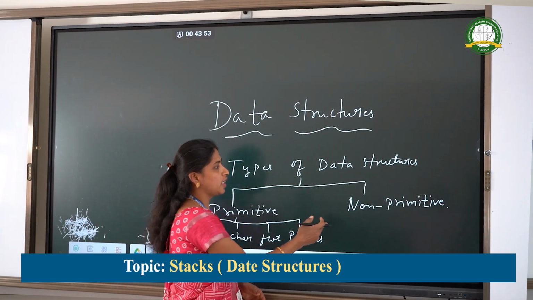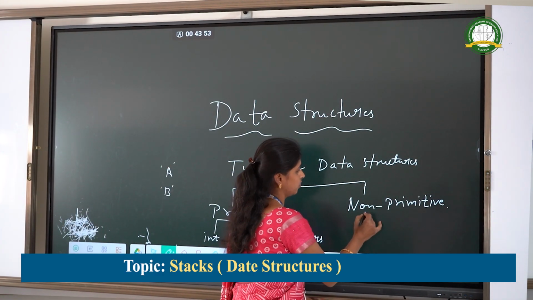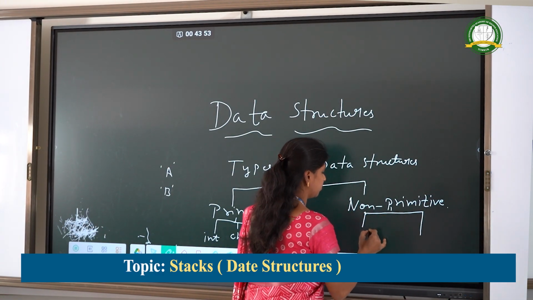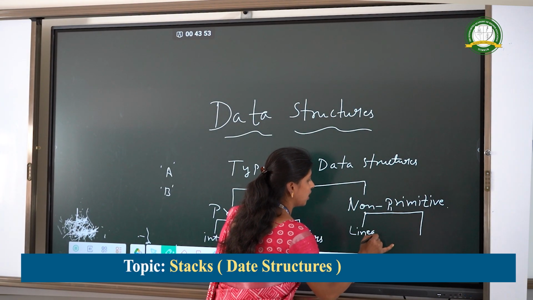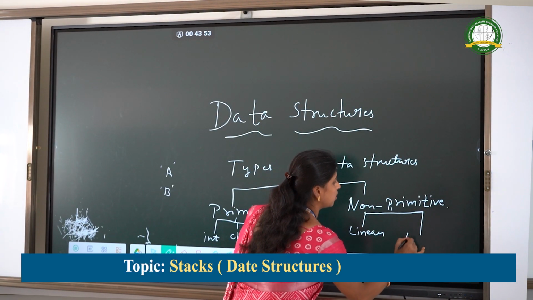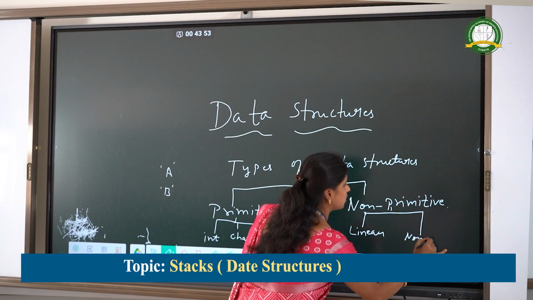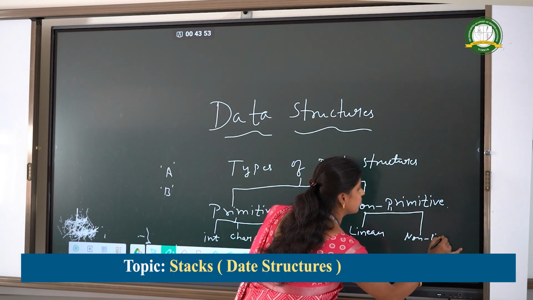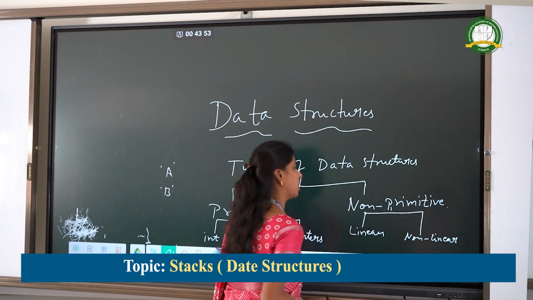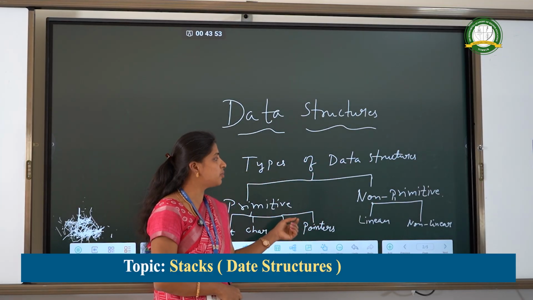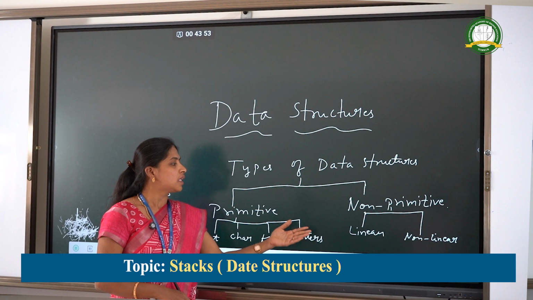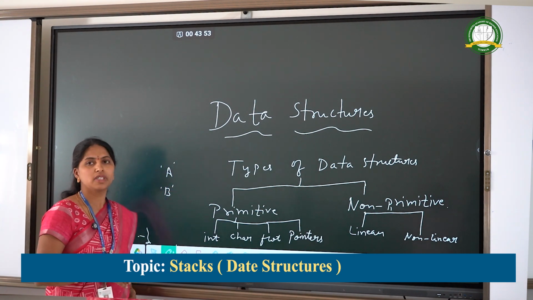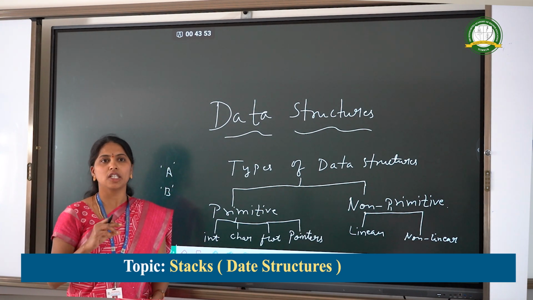Coming to the non-primitive data types, we have further divided into linear and non-linear. Linear data structure means the data is stored in a sequential manner.